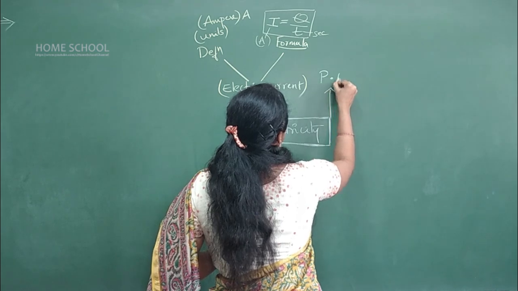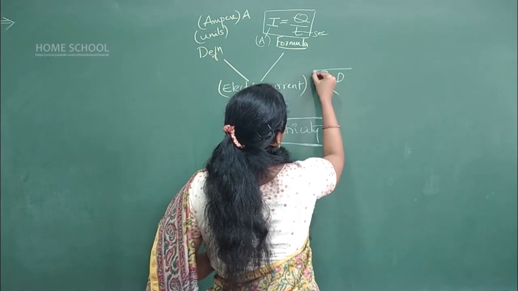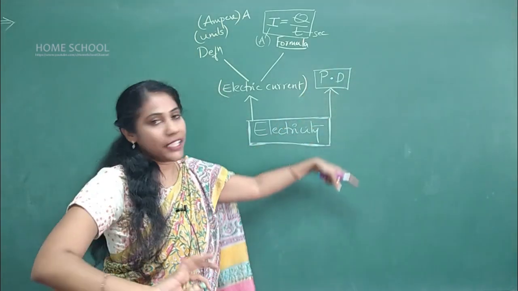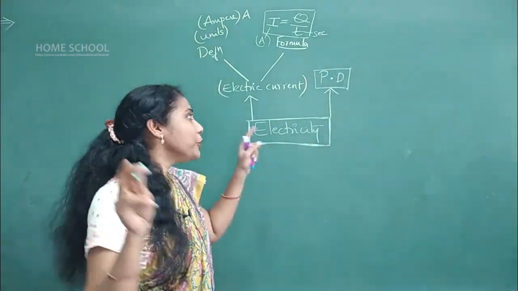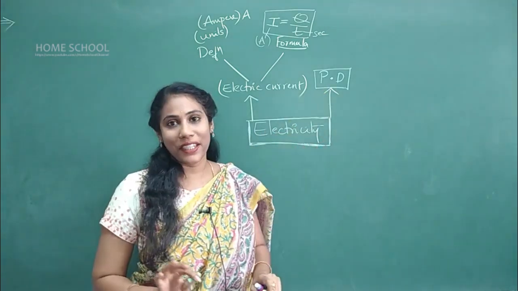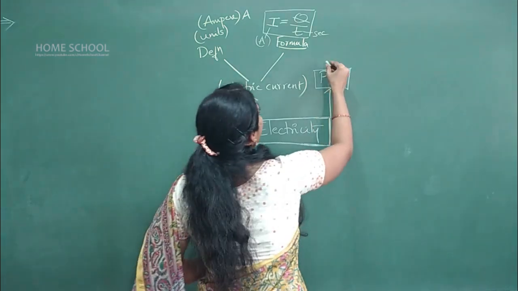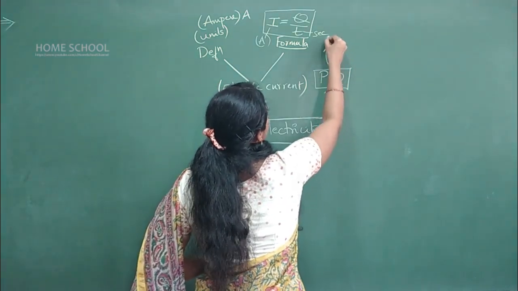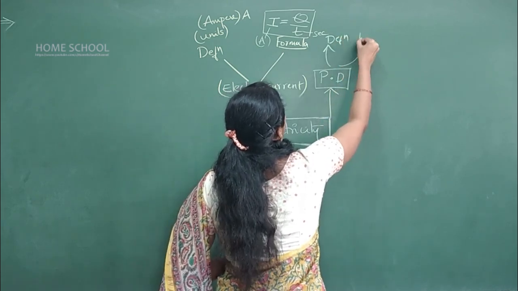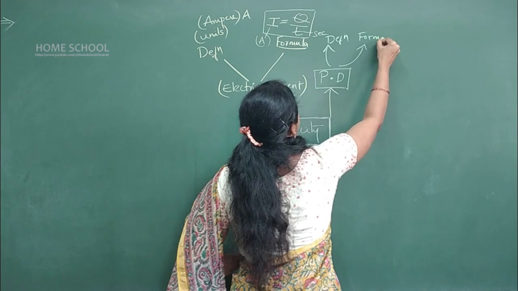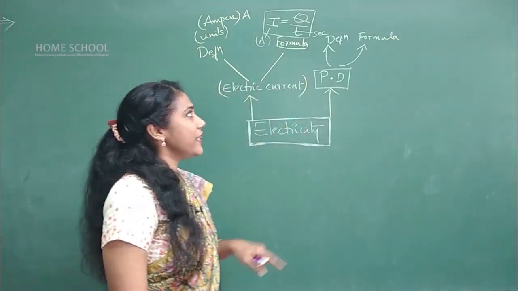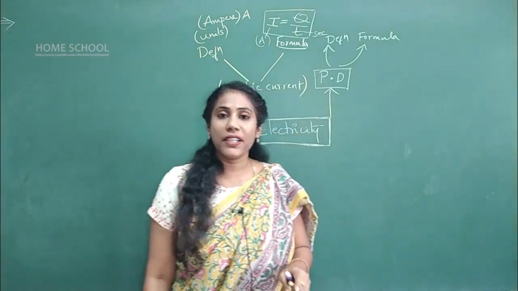That is potential difference. I will write it in short form, because the space will not be enough as we need to complete so many things. But you don't write it as PD in the exam. PD means potential difference. What is important in PD? The same thing: definition as well as formula. Definition and formula. So what is the definition of potential difference?